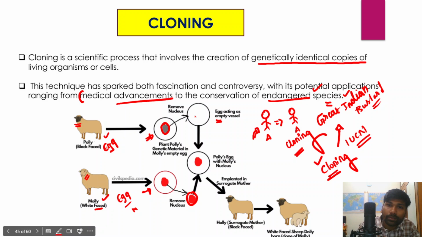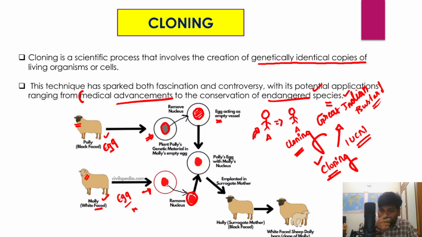Now this nucleus will be added to the egg of Polly, right? So the nucleus that has been removed from the egg of Molly will be added into the empty egg of Polly, right? So now we have an egg with the nucleus. Here the egg belongs to Polly and the nucleus belongs to Molly, right? So this is called Polly's egg with Molly's nucleus. And now this egg is planted in a surrogate mother that is called Holly. So Holly acts as a surrogate mother.